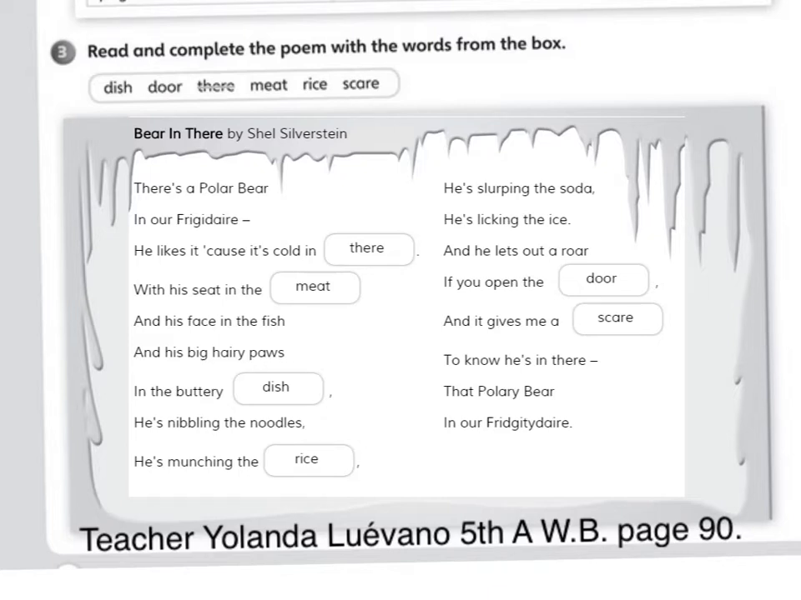Now, here I have our answers. Let's read together and please check that you have the correct answers. It says Bear in There by Shel Silverstein.